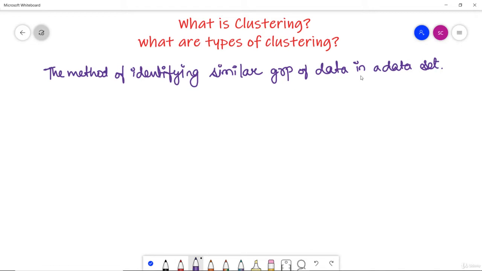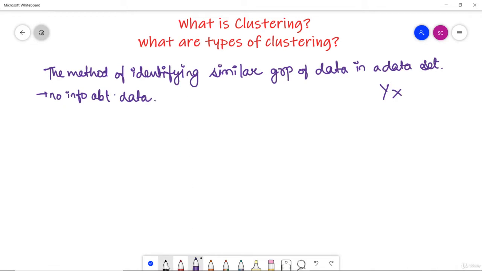Actually, we use unlabeled data in clustering, unlike supervised machine learning where we have labeled data and respective output also. But here we have no output. That means we do not have any Y. Y is not there in unsupervised machine learning. Clustering is a part of unsupervised machine learning only, and as we know that we do not have any labeled data here, which means we do not have any prior information about data. So what we do here is we divide the data into groups based on some similarities.